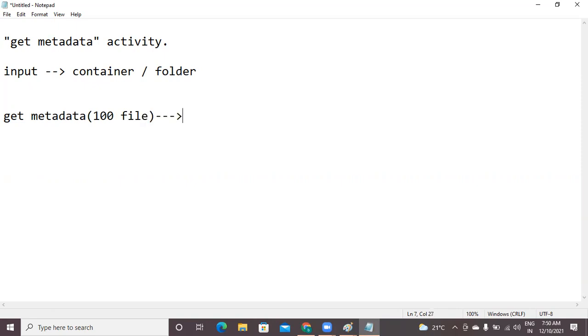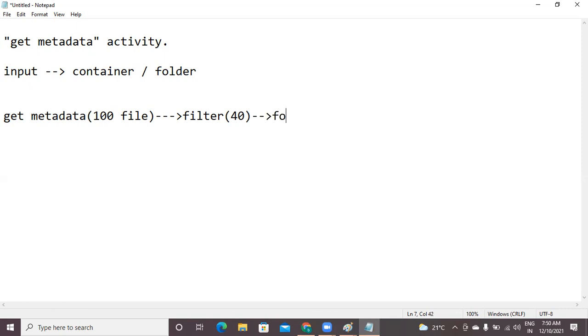Among them, we don't want all of them. Based on a given condition, you want to eliminate some files, or you want to select only particular files. At that time, you have to apply a filter. The filter output might be some 40 files, which means 60 files are eliminated.